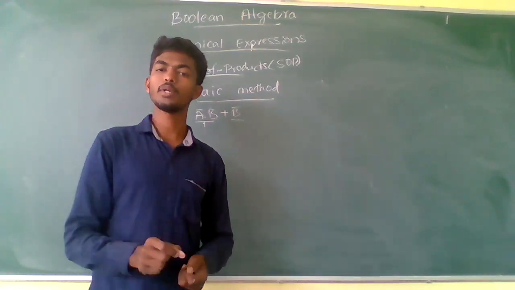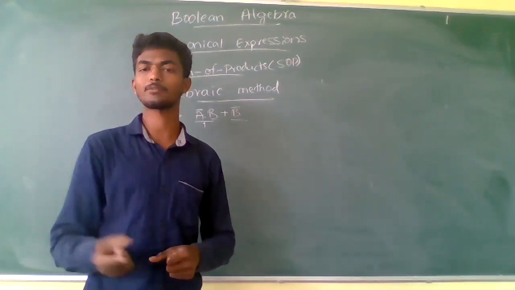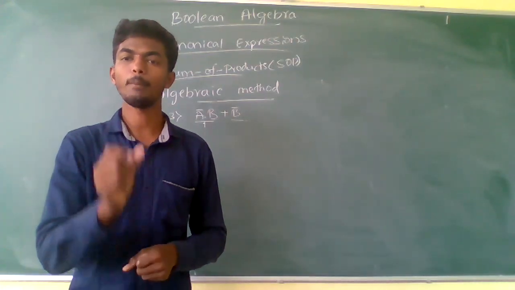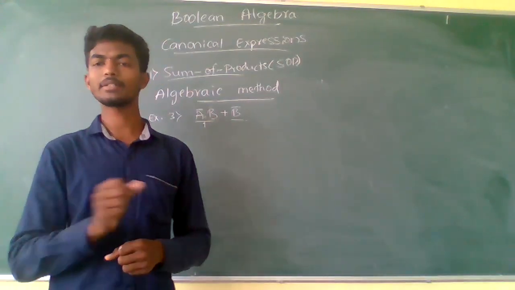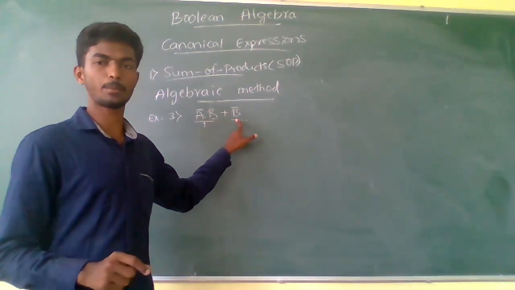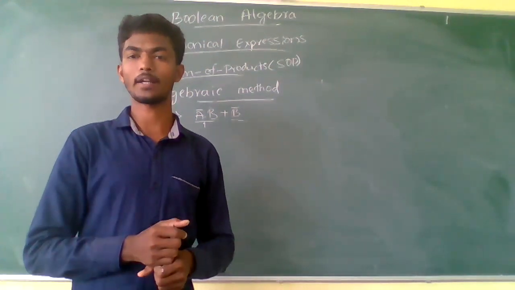So when you are converting from the Boolean expression to the canonical SOP form, you need to multiply the missing term with 1. How many missing terms are there here? One missing term is there in the product term, so multiply this one by a single 1.